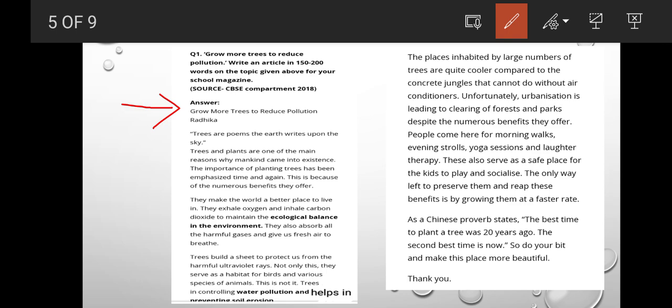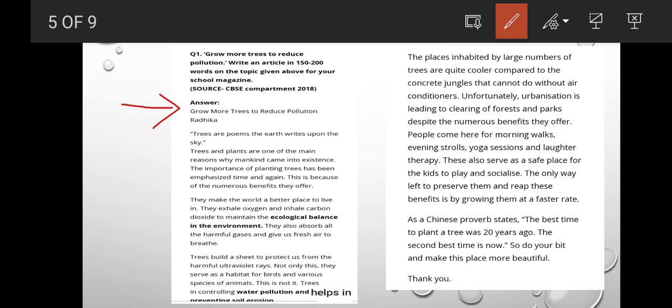And I think I have told you in Geography 1 as well. I brought this quote in geography, in the natural vegetation chapter. In that chapter I brought the same quote. So what she has done is put in a very eye-catchy and very interesting quote, that is, trees are poems, the earth writes upon the sky. Very interesting, right? I have told you this, if you remember.